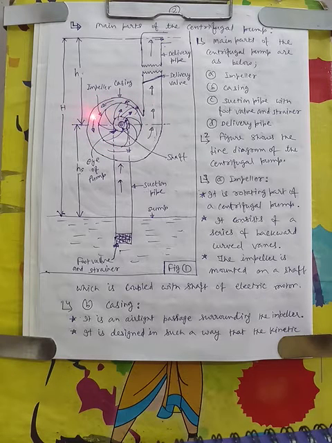Water is rotating here and the area is increasing. Due to increase in area, the pressure of water is increasing, and here the velocity is minimum and pressure is maximum. Velocity is also needed because we have to lift the water, and pressure is also important. Due to high pressure, this valve opens and the water enters into the delivery pipe and is sent to the desired location.